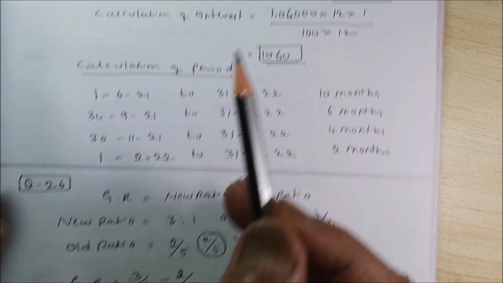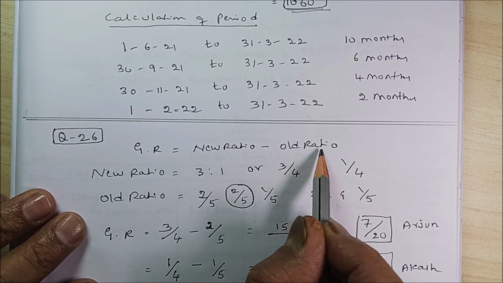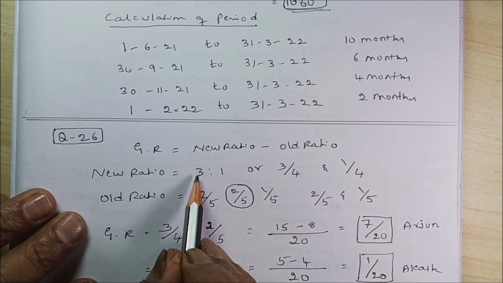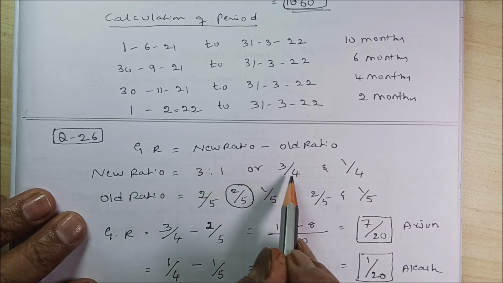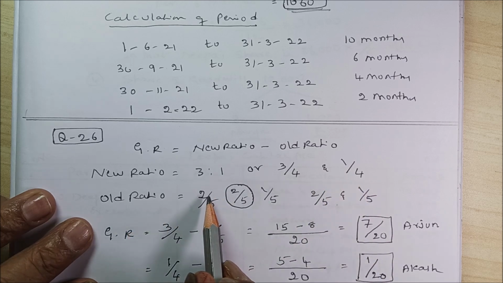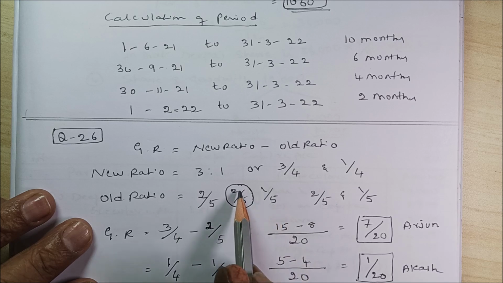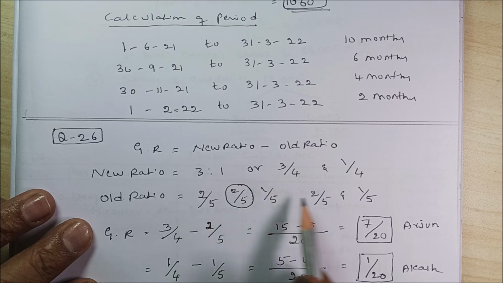So very simple. Gain ratio is equal to new ratio minus old ratio. New ratio, that is 3:1, are 3/4 and 1/4. Old ratio, that is 2/5, 2/5, 1/5. Anshul retires, so you take out 2/5, so it becomes 2/5 and 1/5.